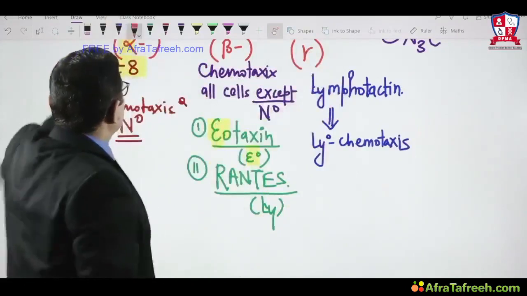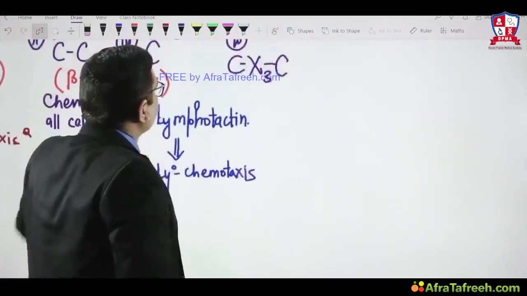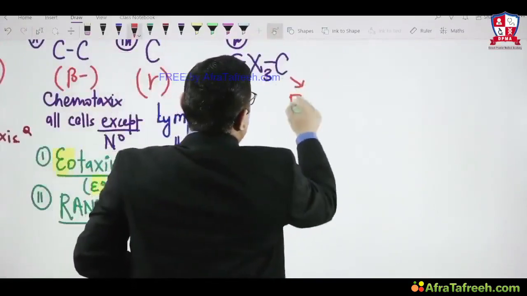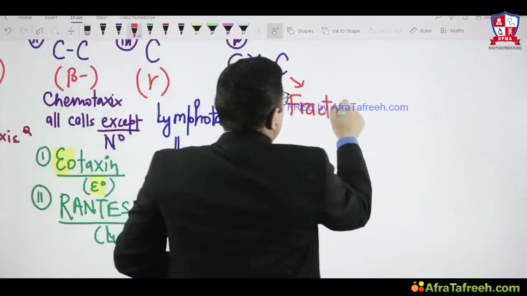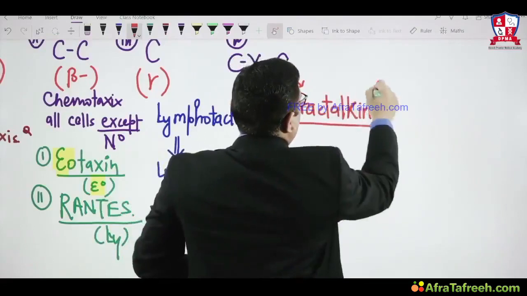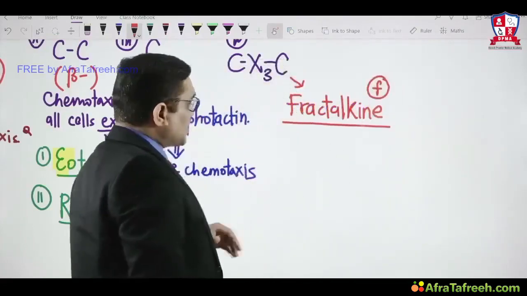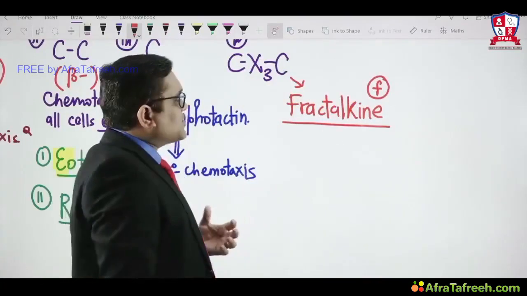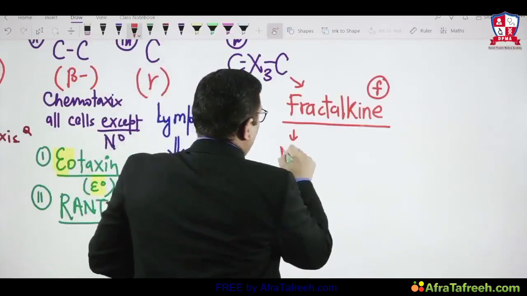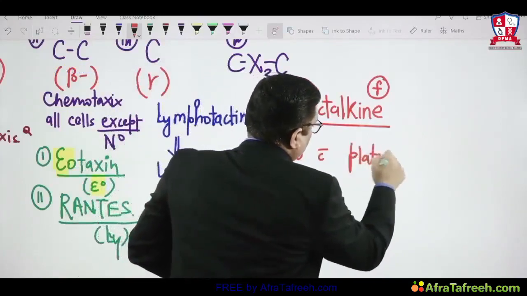CX3C chemokine, in this family there is one member, and that member is fractalkine. So just remember this point, it can be a future question. Fractalkine. I am emphasizing this, it can be a future question. Fractalkine is required for monocyte interaction with the platelet.